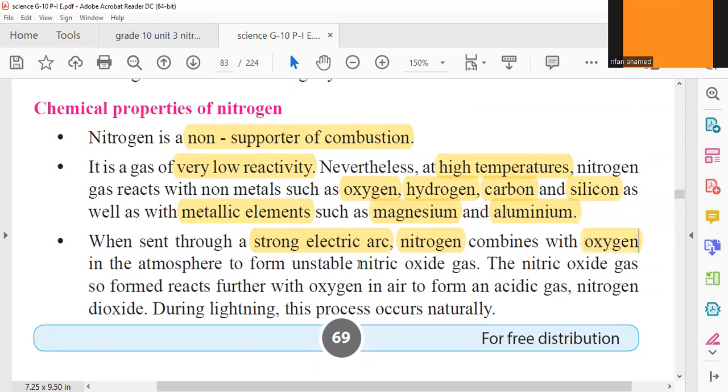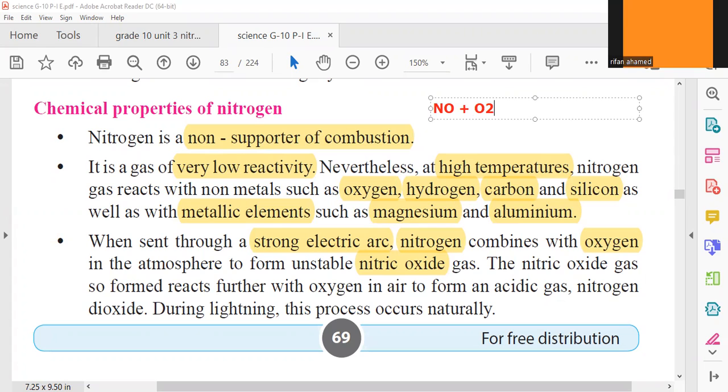okay, and will form a compound. The compound formed when nitrogen gas reacts with oxygen gas is a gas called nitric oxide. Nitric oxide, we mark NO. NO gas. You don't read it as "no gas", it is nitric oxide's formula. This nitric oxide is a very stable compound.